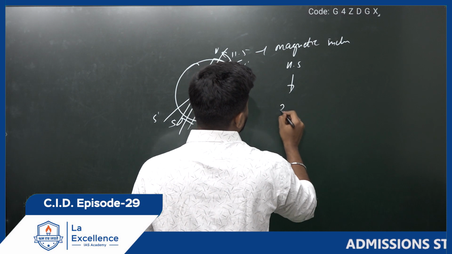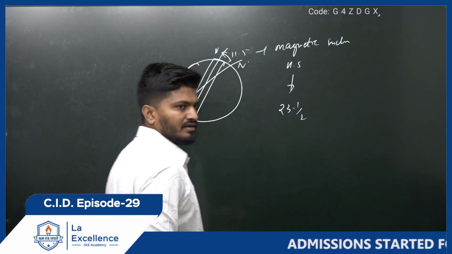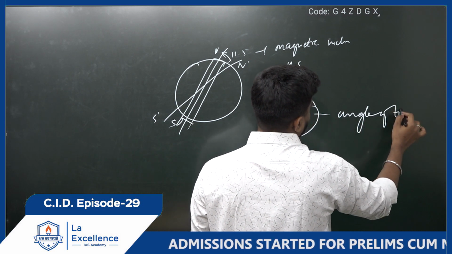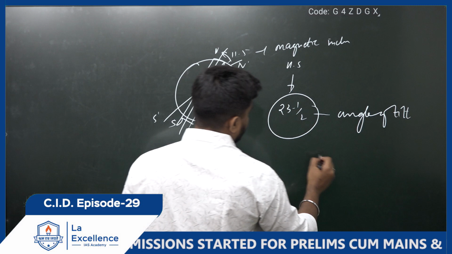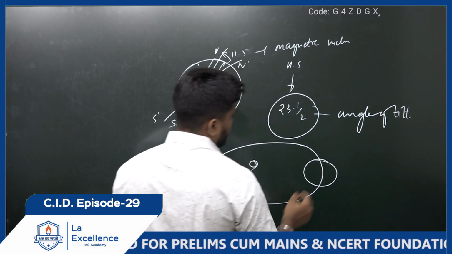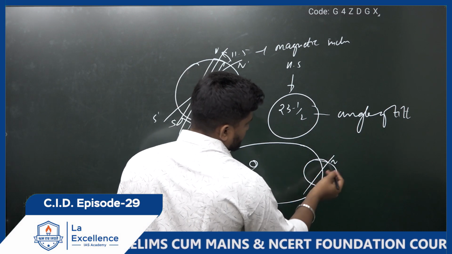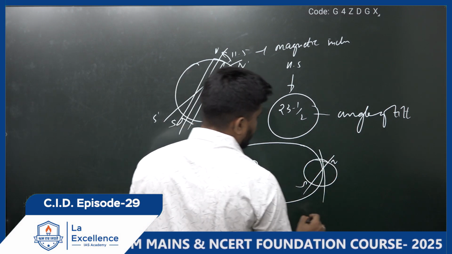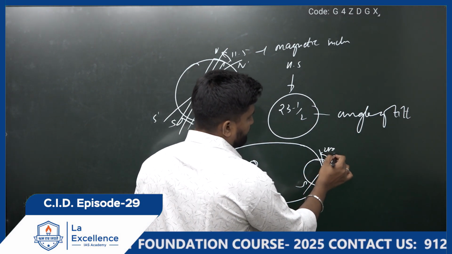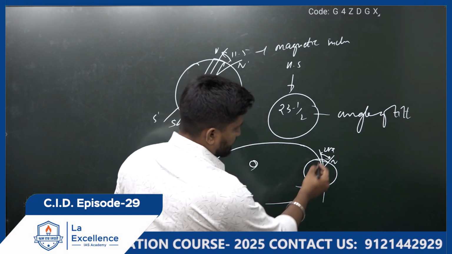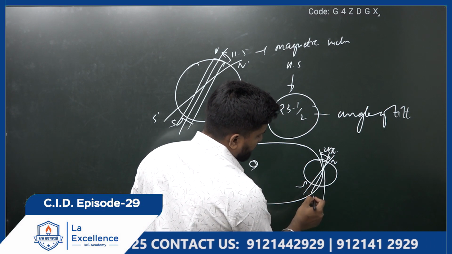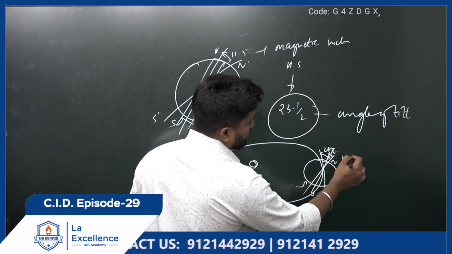This is very important. This is 11.5. Don't confuse it with 23 and a half. What is 23 and a half? This is the angle of tilt. If this is the Sun and this is the Earth, with geographical north and south, and a line is drawn tangent to the path of revolution, the angle made by these two lines is 23.5. This is different and this is different. The angle between magnetic north and magnetic south will be 11.5.